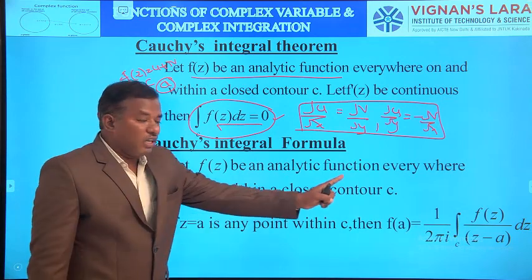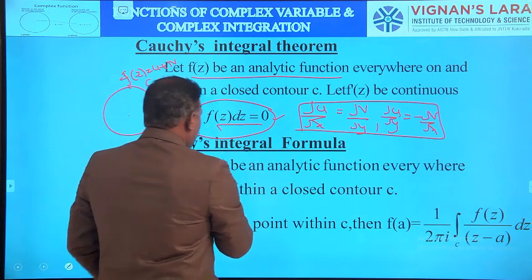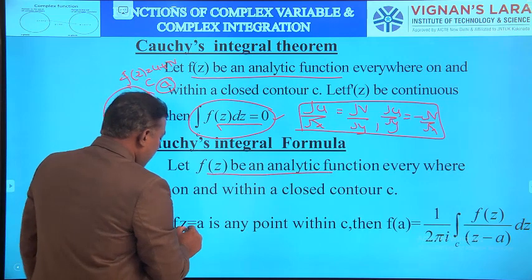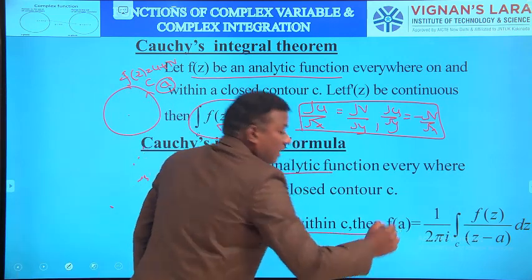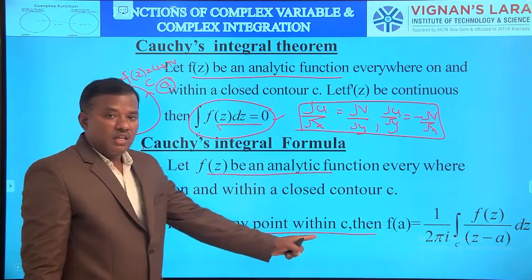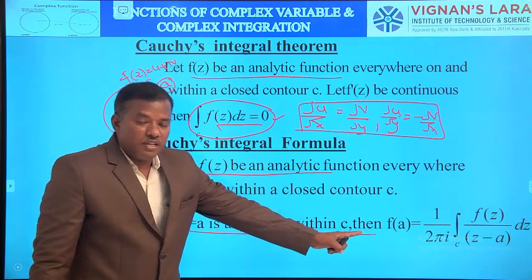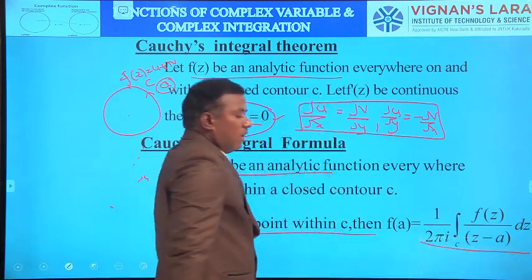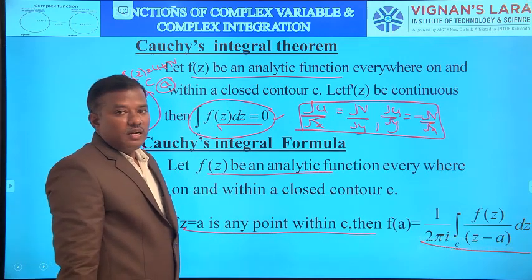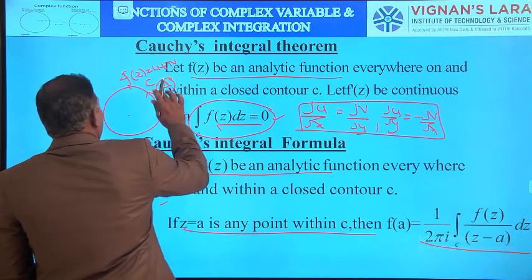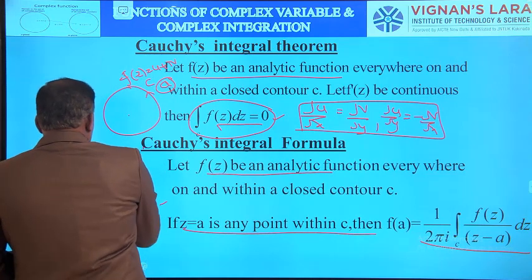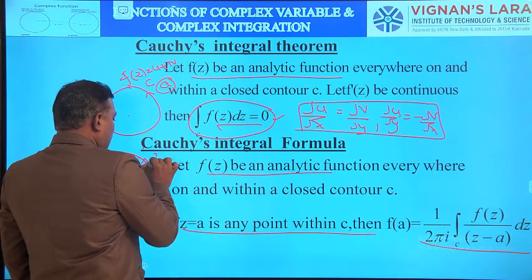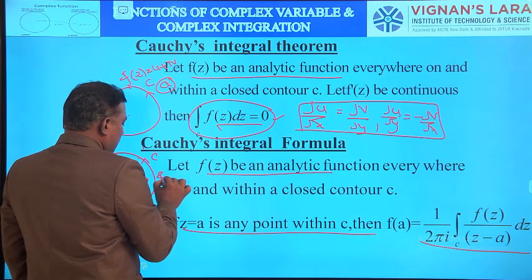F of z is an analytic function everywhere within a closed curve C, and z equal to a lies inside C. Then f of a equals 1 by 2 pi i integral over C f of z by z minus a dz. That means, see this one, here z equal to a. Consider again the circle C, this is the curve C, and consider the function f of z.